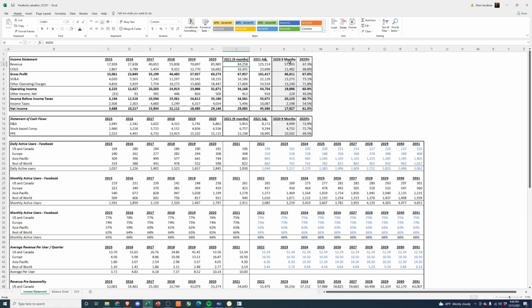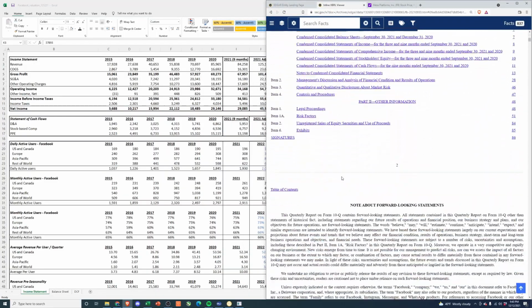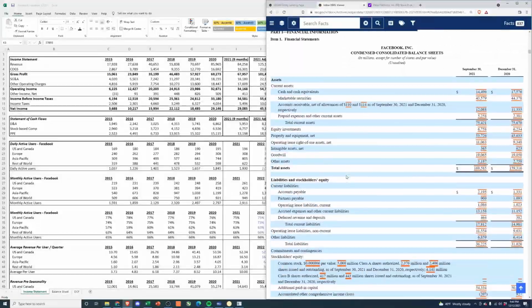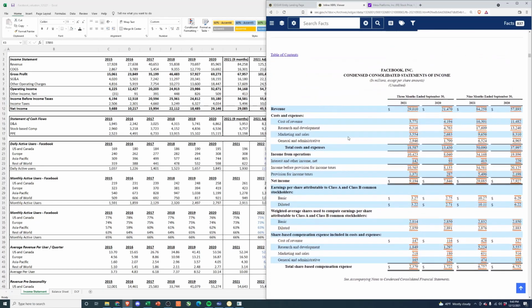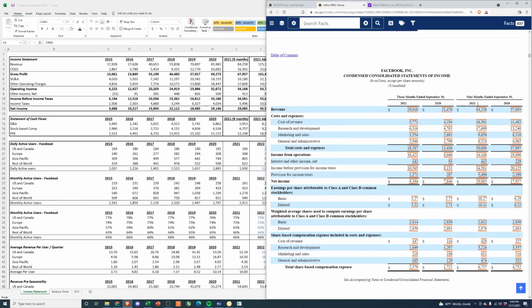In order to do this, I look at the 2020 9-month, which they'll also provide to you in the same filing as the 2021. Let me pull that up real quick just to show you guys. If you scroll down, you'll see the income statement, that's the balance sheet, and here we go, income statement. You'll see 9 months ended 2021 and 2020. So I just copy over both these columns.